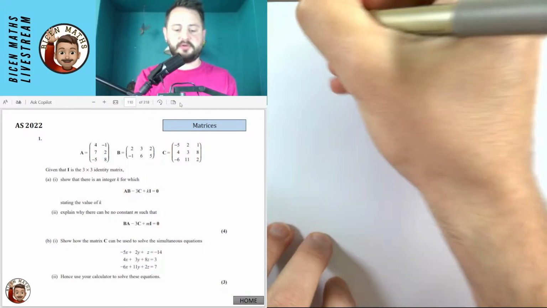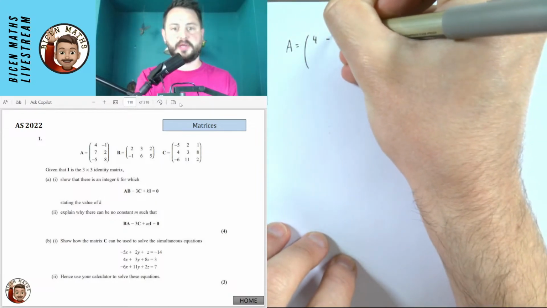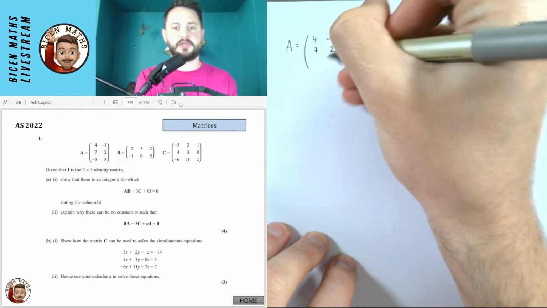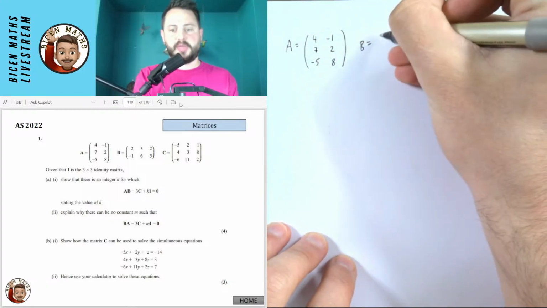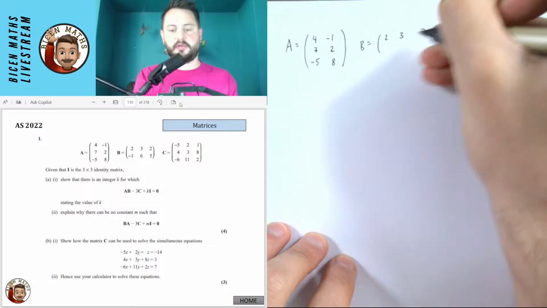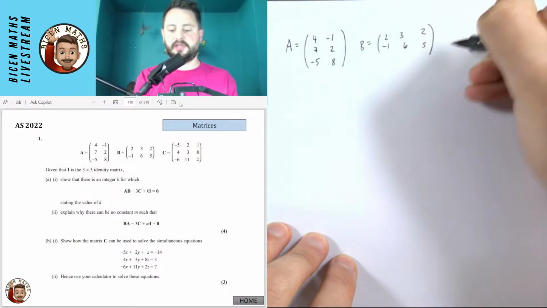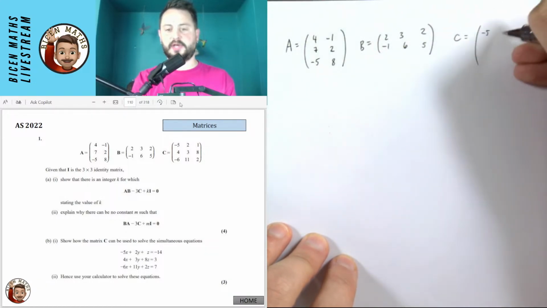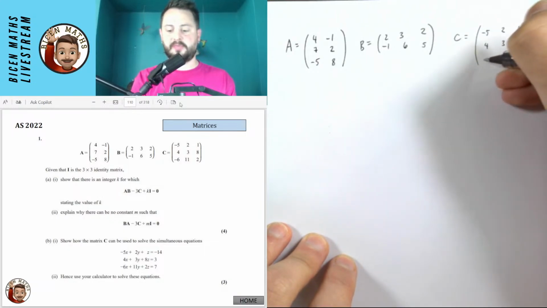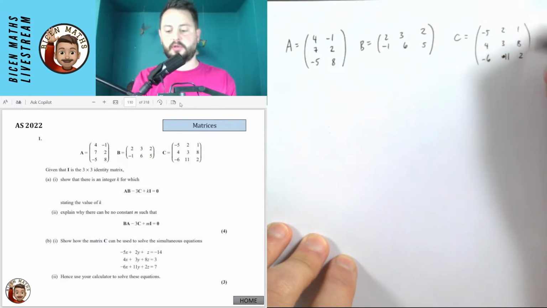I'm just going to write down what these matrices are. So I have that A is 4, minus 1, 7, 2, minus 5 and 8. B is 2, 3, 2, minus 1, 6, 5. And then C is a very big matrix. Hopefully I'll fit this all in. Minus 5, 2, 1. I haven't even read the question, but I know I'm going to want these on my page so that I can refer back to them.